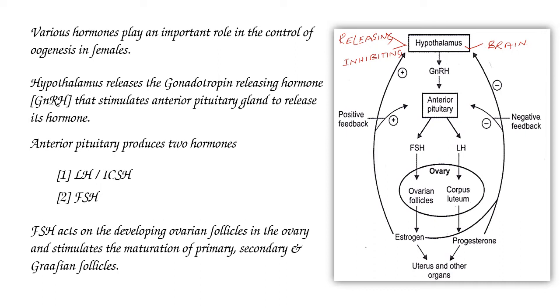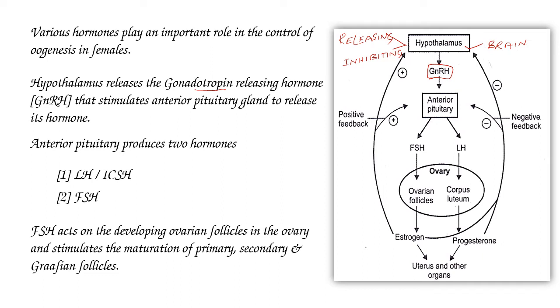Here it releases a hormone called GnRH, gonadotropin releasing hormone. These releasing hormones are helpful to stimulate, to activate the target tissues. So the gonadotropin releasing hormone stimulates the anterior pituitary gland.